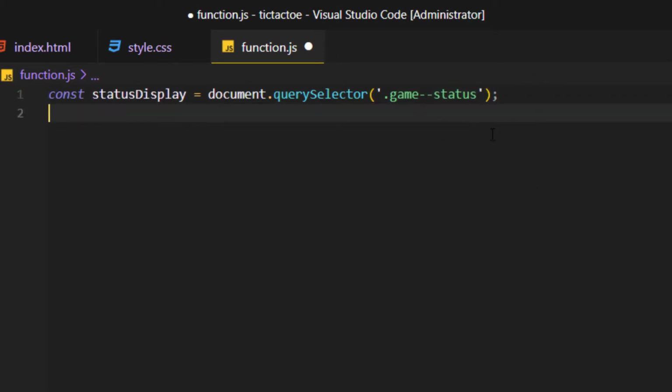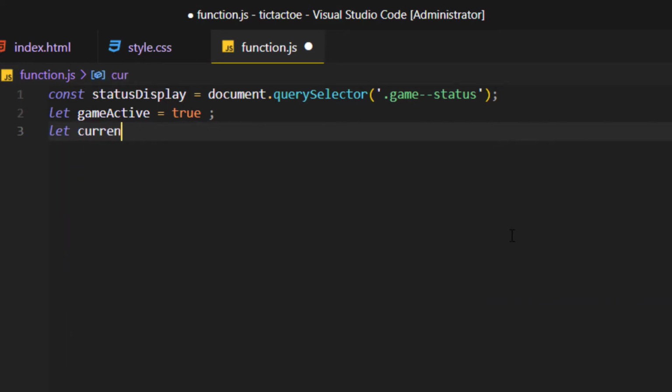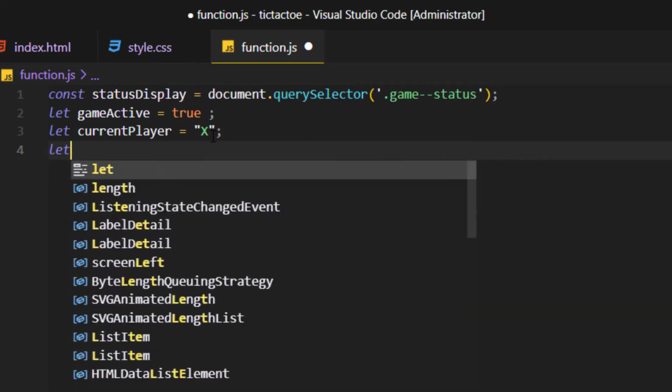So yeah, and then we have the variable of game active, which is gonna determine if the game is running right now or not. So we start with true, of course, because the game at the beginning should be working. And then we have another variable which is current player, which should not be constant, because this is gonna change. So we start with X.